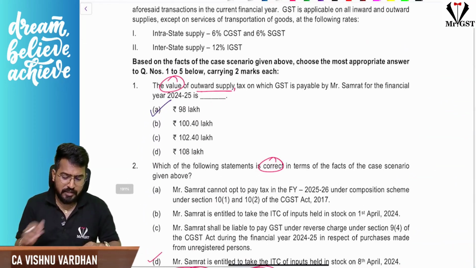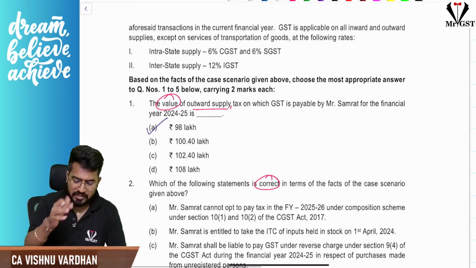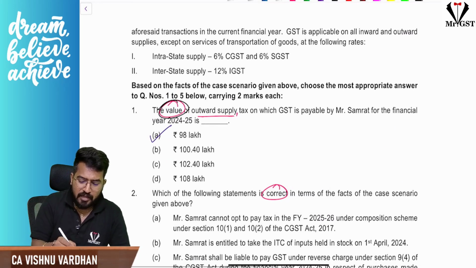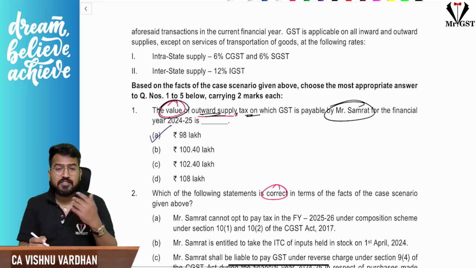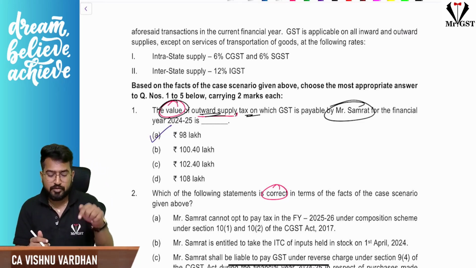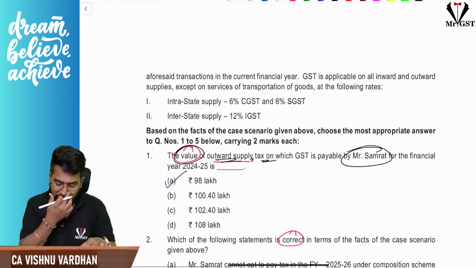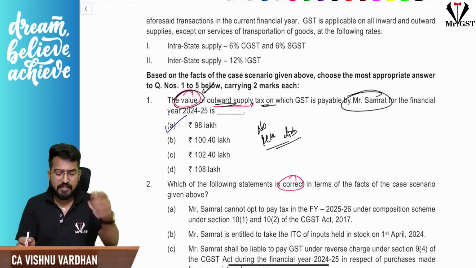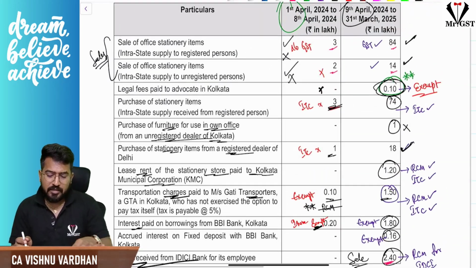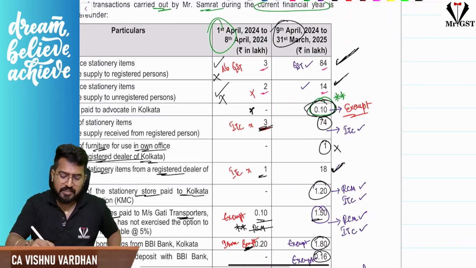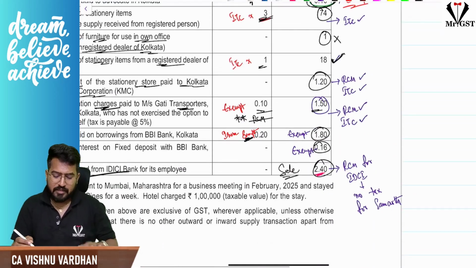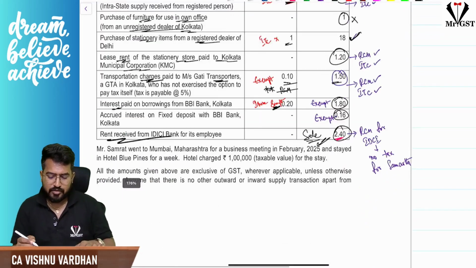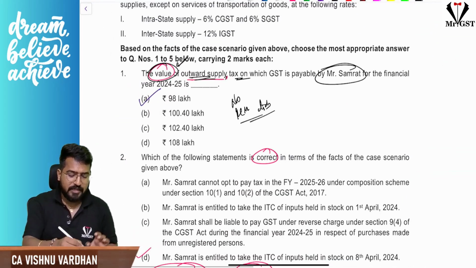So if you see here in the questions, what are the key points actually now? Sir, what is the value of outward supply on which Samarth has to pay tax? Outward supply means RCM liability should not be taken here. And they are asking for value, not even the liability. So here, sir, these are the only two supplies which he made which are taxable, and this is one more sale which is exempt, of course, so on that GST will not come. So 98 lakhs will be the answer.